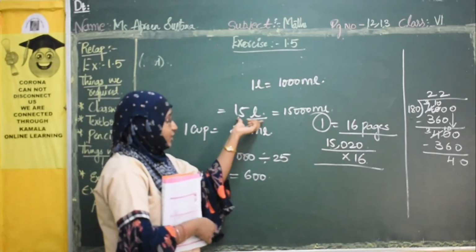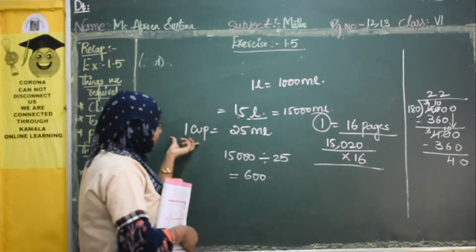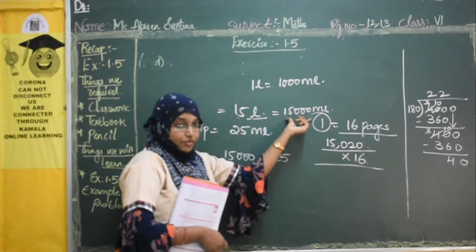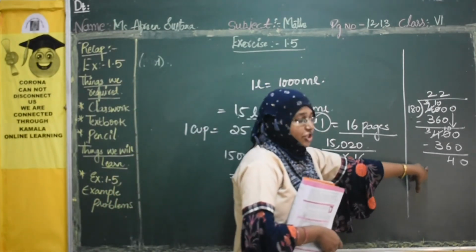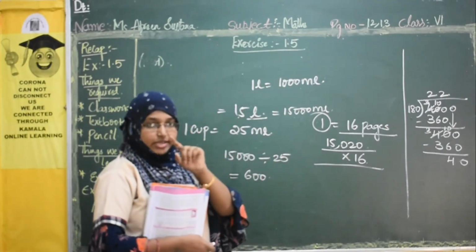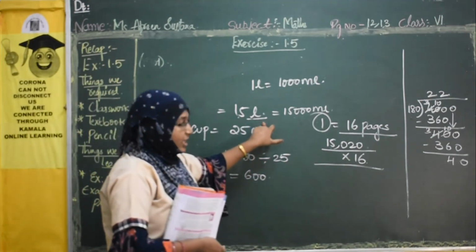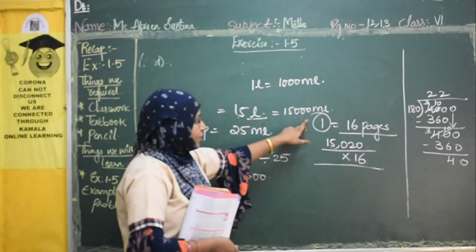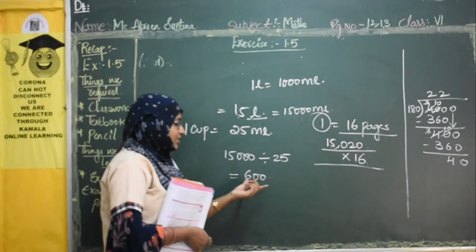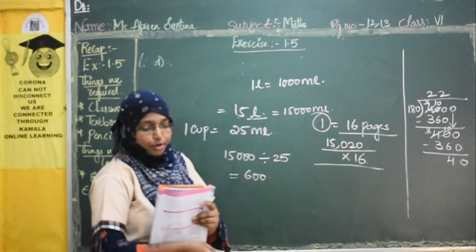Firstly they gave the quantity in liters, and we have converted it into ml. Now both values are in ml. For 1 cup they require a certain amount of milk, and we want to know how many cups we can make with 15,000. Similarly, in the shirt example they gave 40 meters of cloth, said that one boy requires this much cloth, and asked how many shirts we can make. Here the hotel has 15 liters of milk, we converted into ml, and they said 1 cup requires 25 ml. So how many cups can we make? That is 600 cups of tea with 15,000 ml of milk. I hope it is very clear.